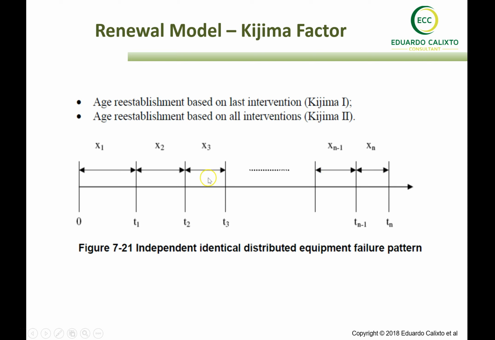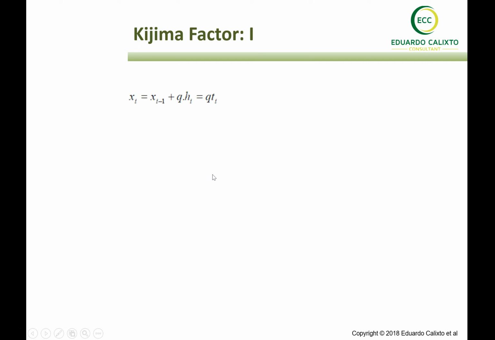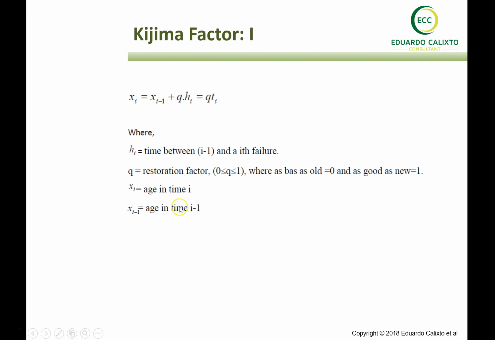It will not reduce to 0, but between 0 and 100%, will be lower than 100%, and then the further intervals of failure will be reduced compared to the first one. So let's take a look at how this concept is expressed in terms of mathematics. Here we have the demonstration of the equation to calculate the degradation factors based on the Kijima model.